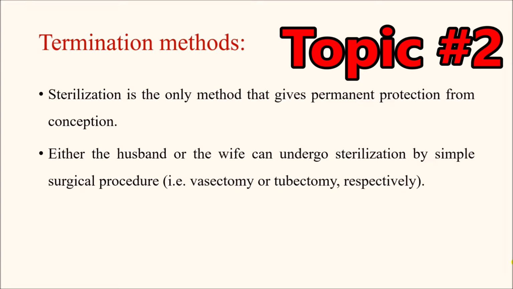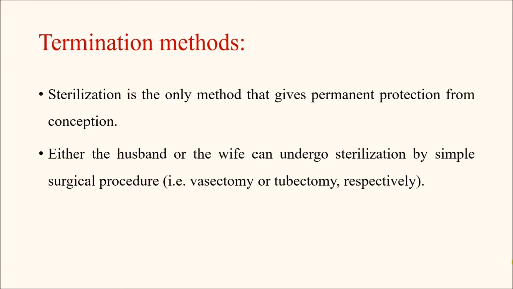Next is the termination method, which is basically the permanent method. Sterilization is the only method that gives permanent protection from conception. So either the husband or the wife can undergo sterilization by simple surgical procedure. That is vasectomy for the male person or the tubectomy for the female person. Either husband or the wife has to undergo this method. Both of them do not need to go for the options.